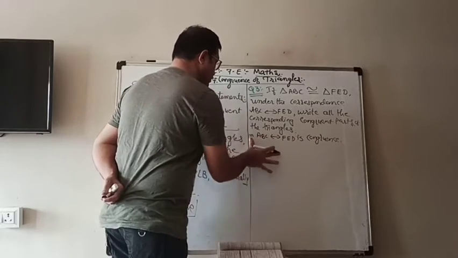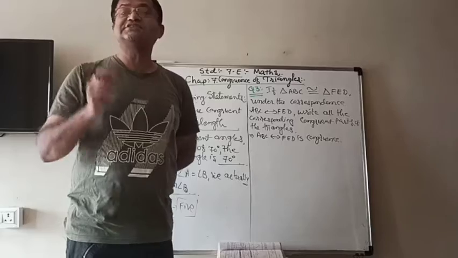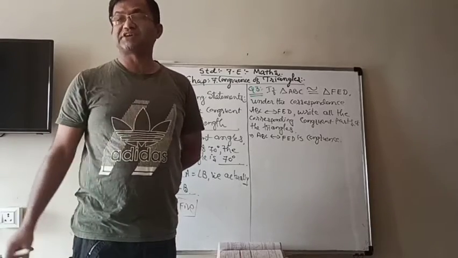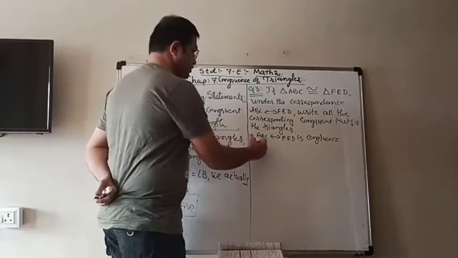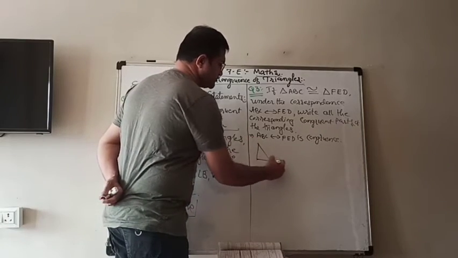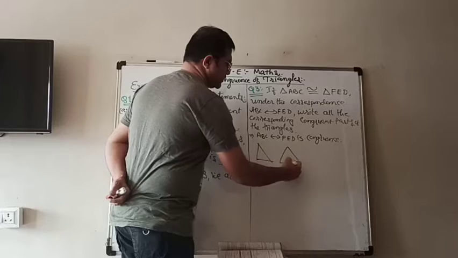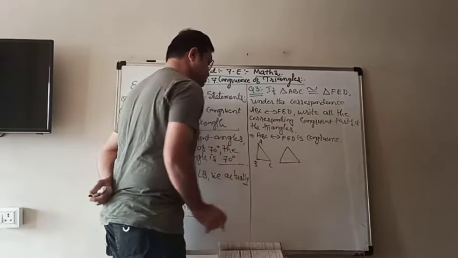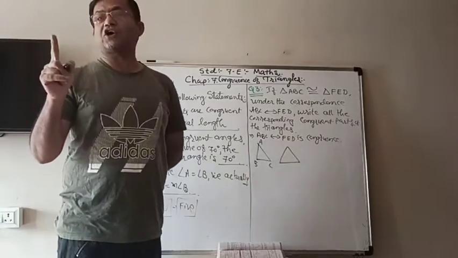It is easier by drawing a rough sketch of two triangles. First you gave the name ABC. Now check the correspondence.